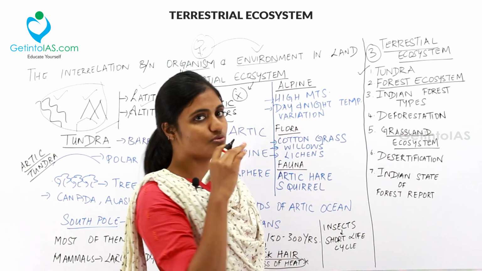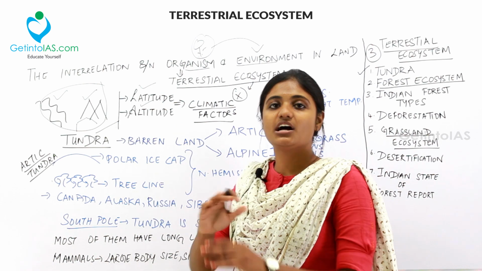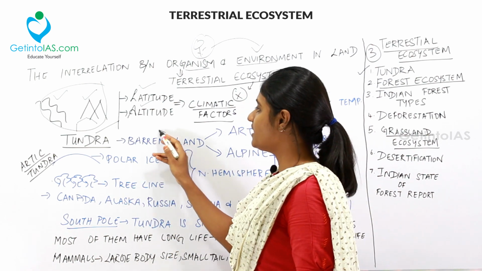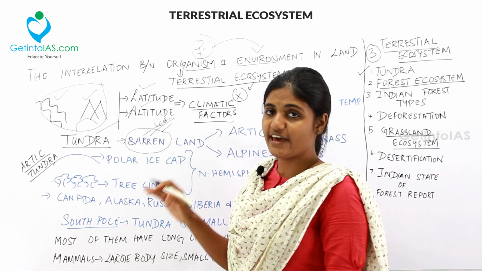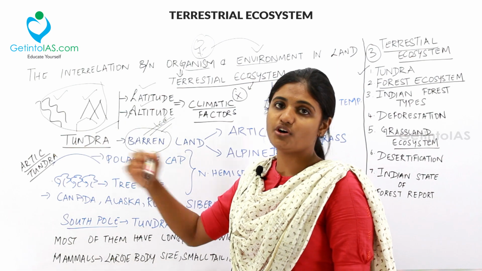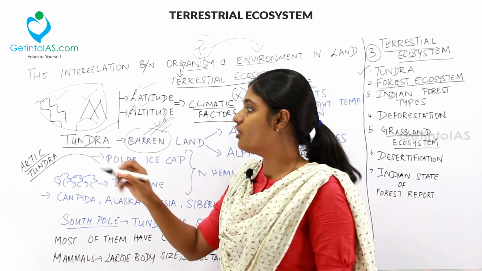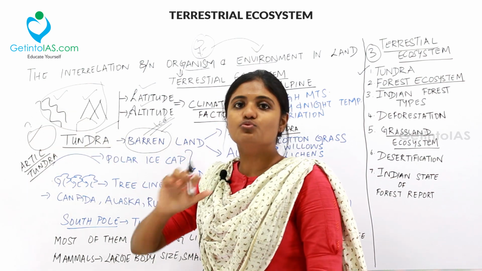So what is tundra? Tundra is basically a barren land which is covered with ice. Barren means there will be nothing in that land. It will be covered only with ice. Hence from this word you can understand tundra will be found on the north and south pole of our earth. So in the north pole, where is the tundra found?